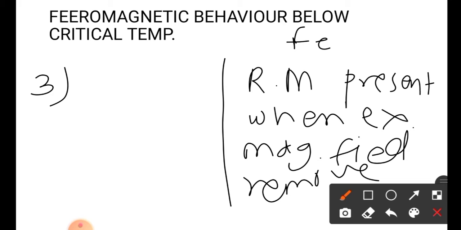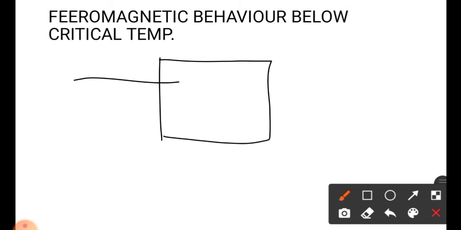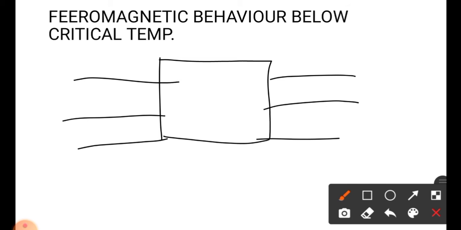This is in ferromagnetic material. In case of paramagnetic material, no residual magnetism is present when we remove the external magnetic field. So these are the differences between ferromagnetic material and paramagnetic material. Now we will see ferromagnetic material. Consider a ferromagnetic material and apply an external magnetic field.